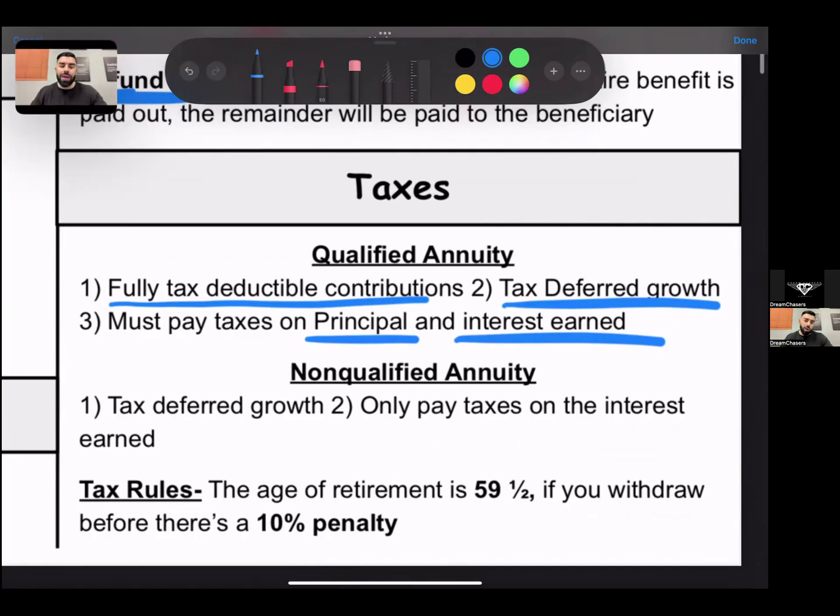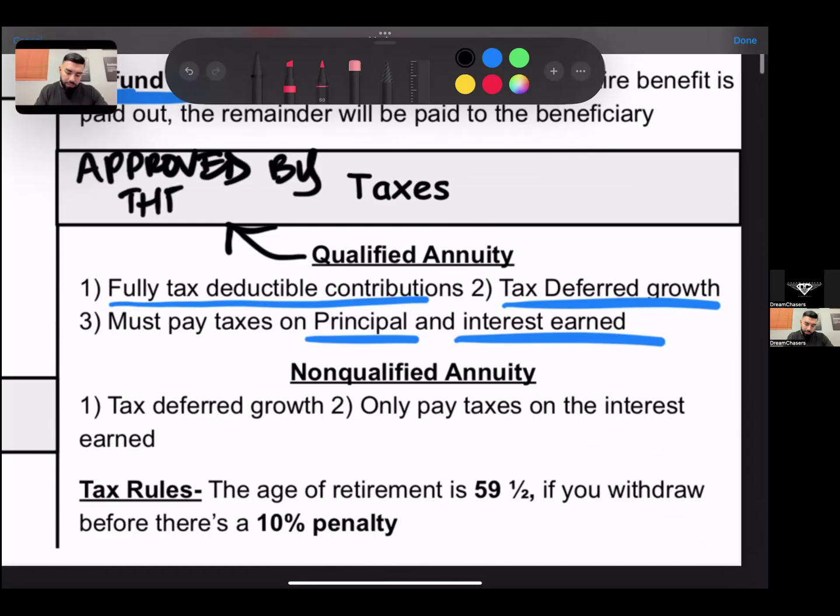Now, one of the key things to be mindful of is a qualified plan. On the test, you may see this question. I do not remember exactly how the question is asked, but the answer is that a qualified plan is approved by the IRS.